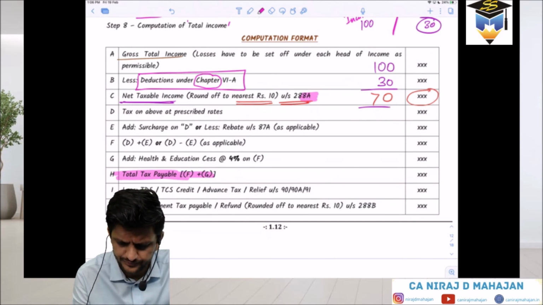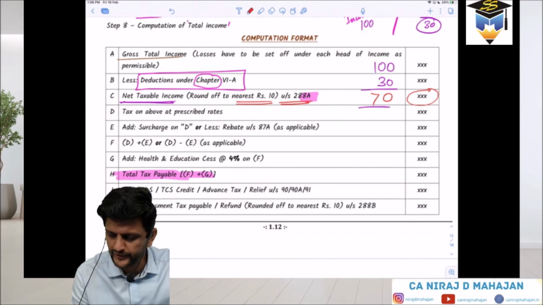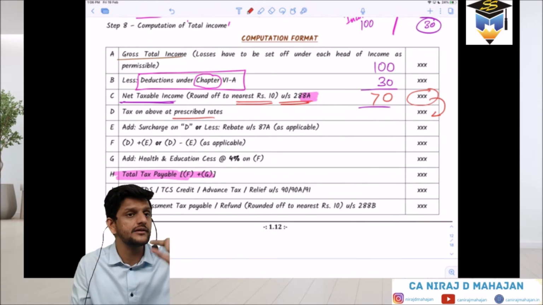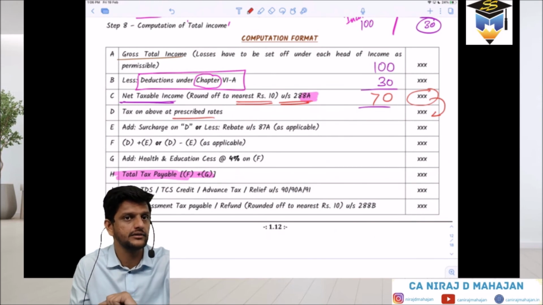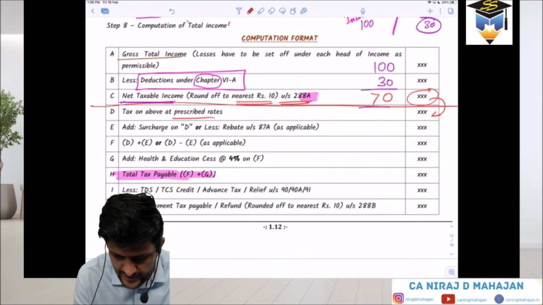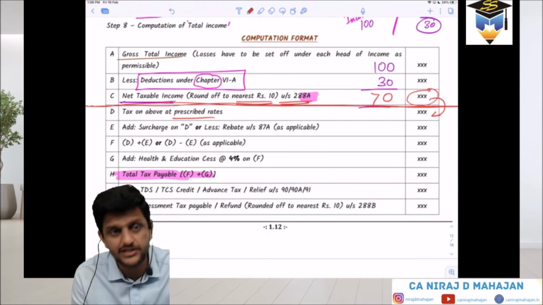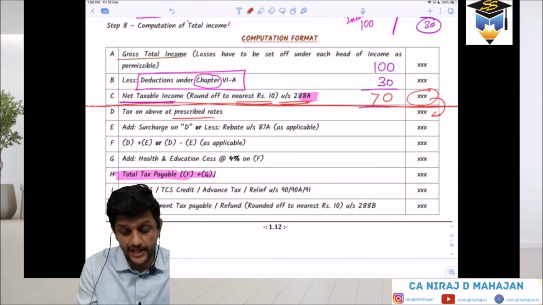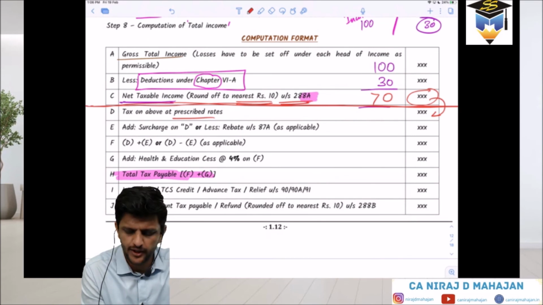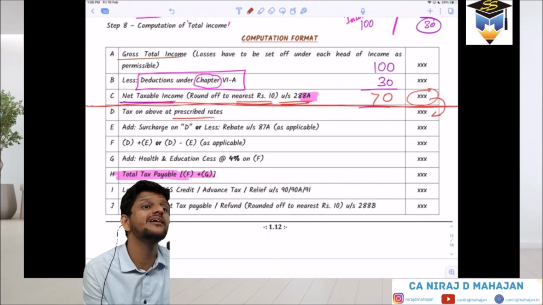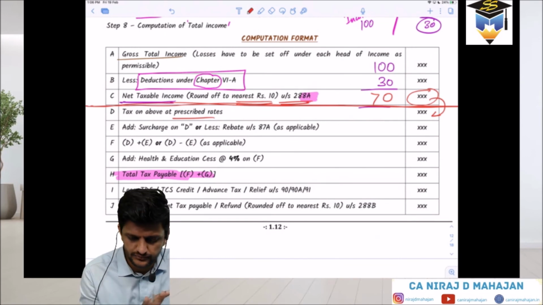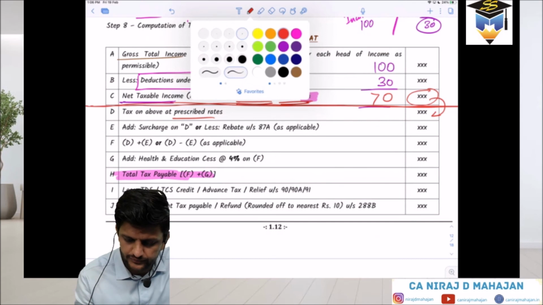Pay attention now. On this taxable income, you will calculate tax at the given rates, whatever they are. Now, are you calculating taxable income or tax liability? From point number D onwards, you are calculating tax liability. Up to point number C is taxable income. So first of all, understand the difference between income and tax. Okay, good. Let's go ahead.